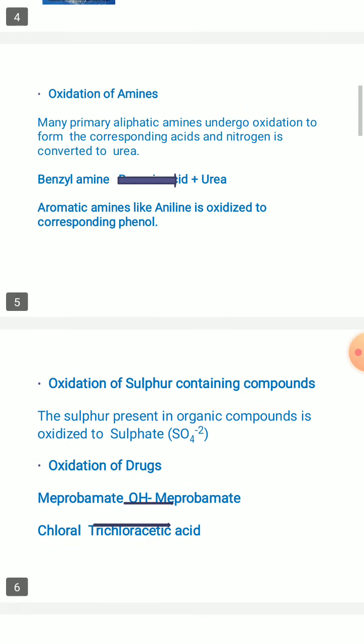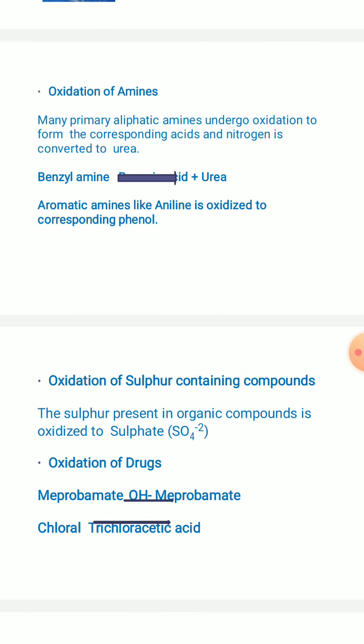Likewise, you can also see oxidation of sulfur-containing compounds: sulfur present in organic compounds is oxidized to sulfate ions, that is, SO4 2 minus. You can see one of the drugs getting oxidized: meprobamate is oxidized to form hydroxymeprobamate, right? And likewise chloral also undergoes oxidation to form trichloroacetic acid.